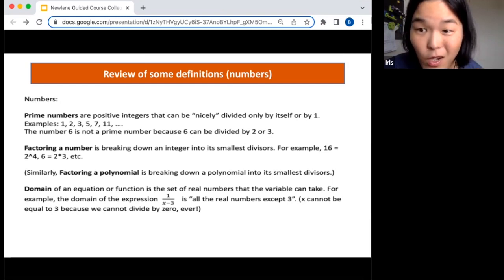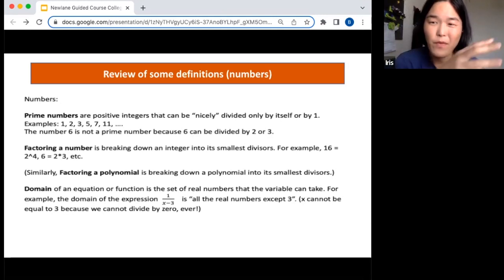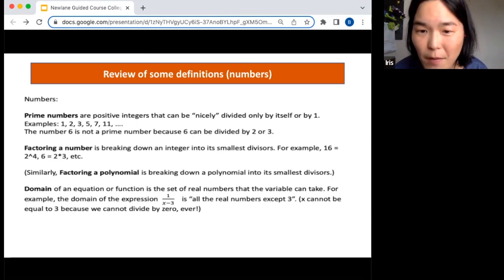Why is this important? Because then we're going to talk about factoring polynomials. It's the same idea: how can we break down a larger polynomial into the product of smaller polynomials that cannot be broken down any further? If you can factor something big into smaller parts with numbers, you can do that with polynomials too, just an extension of the same concept.